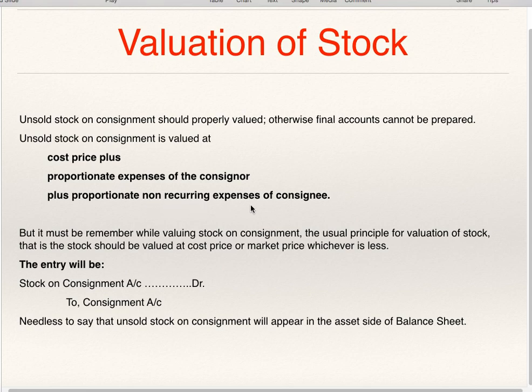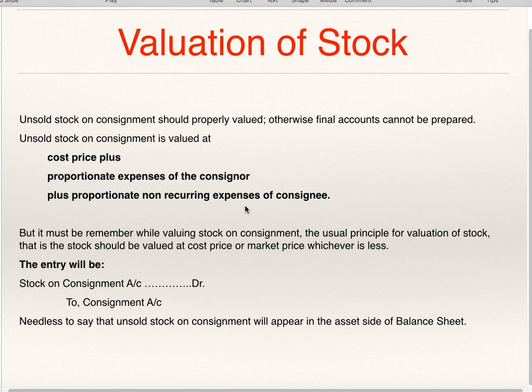Some of them may be recurring in nature, some of them are non-recurring in nature. Non-recurring expenses are those which the consignee incurs for the lot of consignment which he receives.